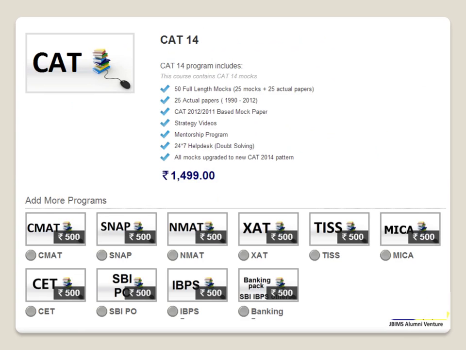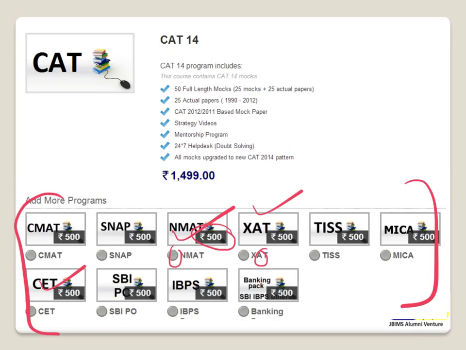Fine. So how we do is, the moment you guys are buying, for example, you are only buying the CAT program. The moment you go to the purchase cart, you can see add more programs. So I can add more programs. Suppose I'm taking NMET as well, ZAT as well as CET. So I can click on these things. You just charge 500 extra or something on and above that, so that you can add more programs. You don't need to pay full 1500 or 2000 for that mock, but just a delta amount.